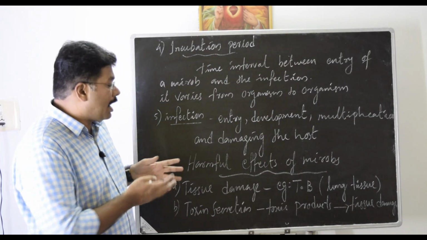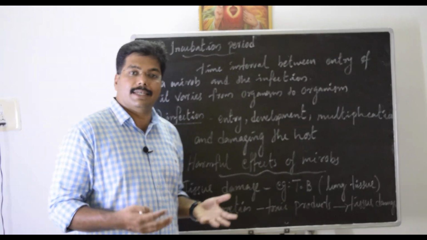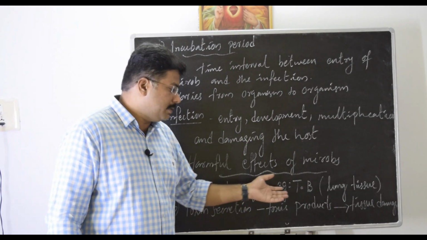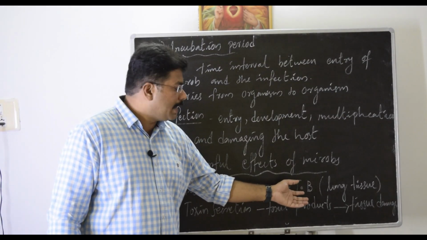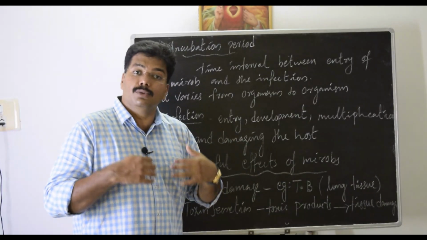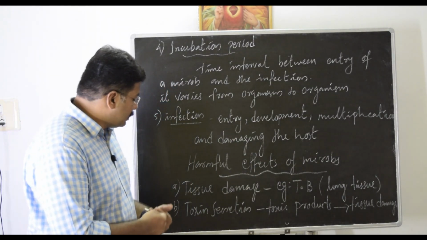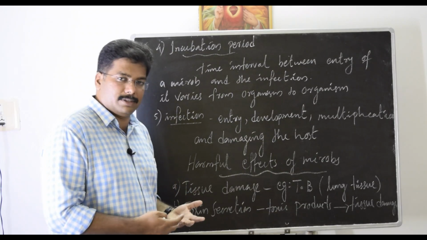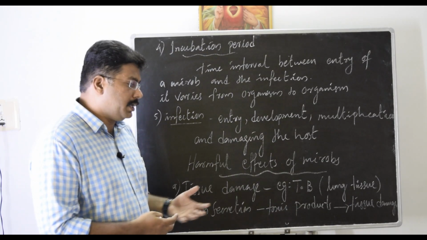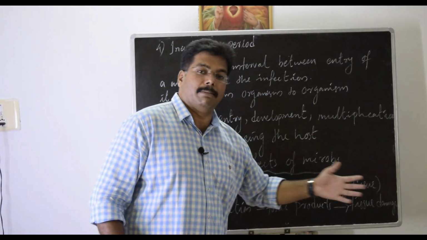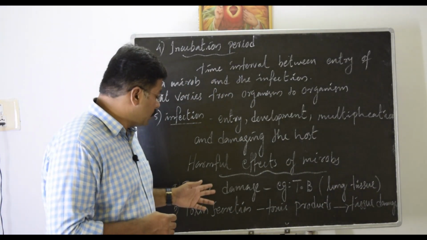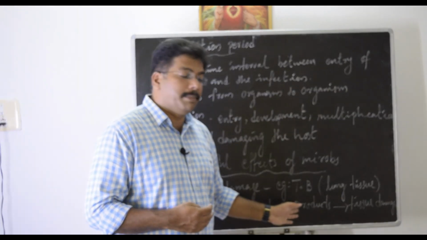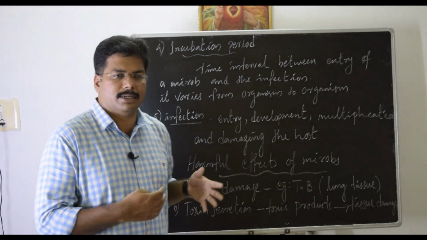And if you look at the harmful effects of microbes exactly inside our body, some of them are tissue damaging microbes. Example, tuberculosis. These will actually damage the lung tissues itself. Whereas in some other cases, these microbes secrete some toxins, some substance out of their body, that will cause tissue damage inside our body. So by means of two things: direct tissue damage, or toxic secretions that make the tissue damage, not directly by the microbe.